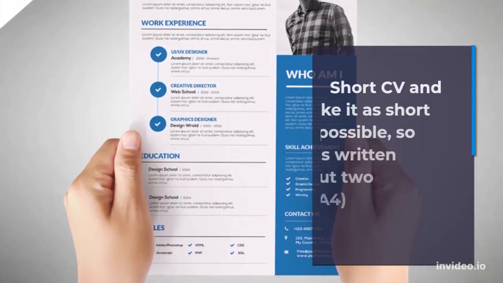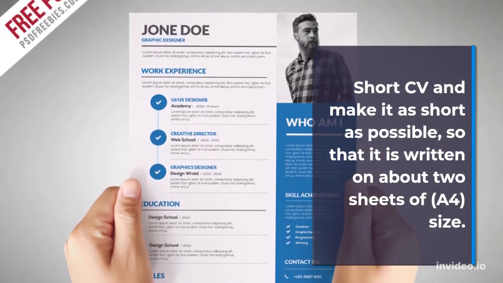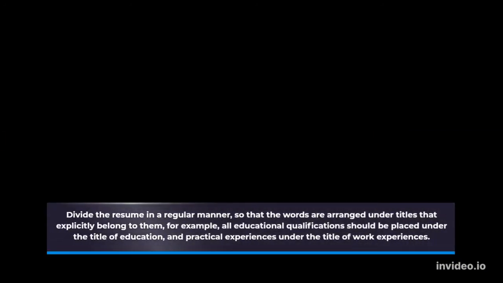Keep the CV short, as short as possible, so that it is written on about 2 sheets of A4 size. Divide the resume in a regular manner, so that the words are arranged under titles that explicitly belong to them. For example, all educational qualifications should be placed under the title of education, and practical experiences under the title